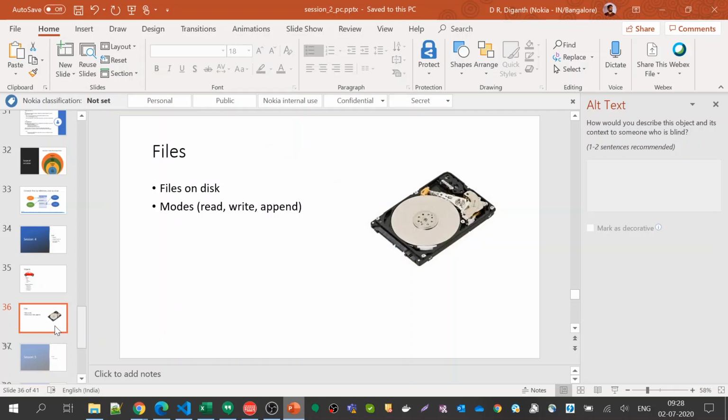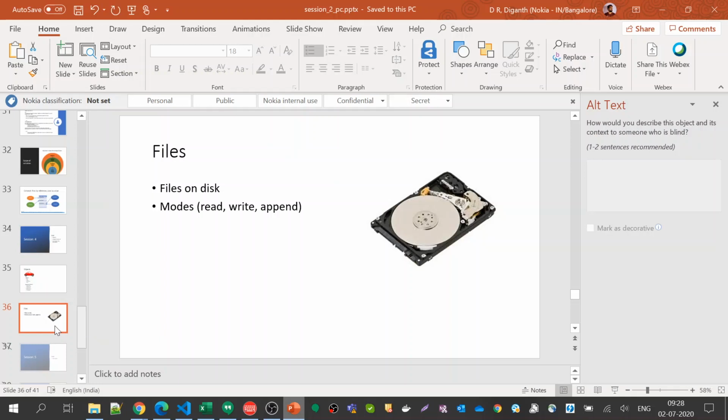These files are stored in such a format, and when we try to format a hard disk, the operating system asks what format you need the hard disk to be formatted in. It can be FAT32, EXT, NTFS, or whatever. There are so many formats. That means the way I look at this particular block of hard disk is in a certain way.